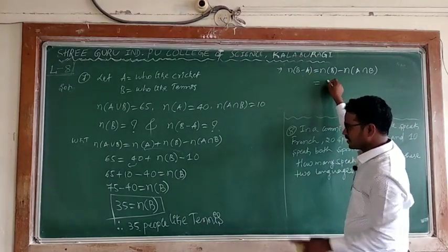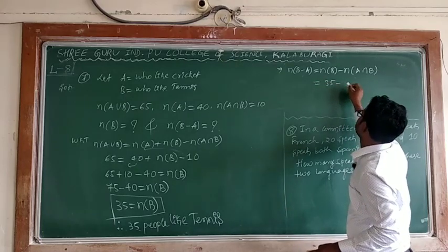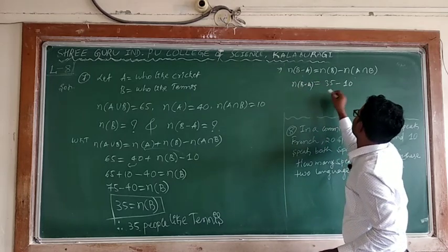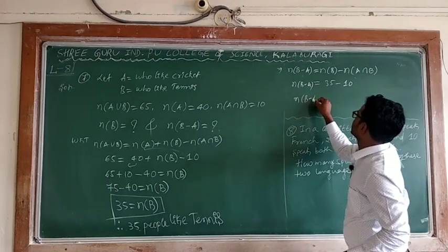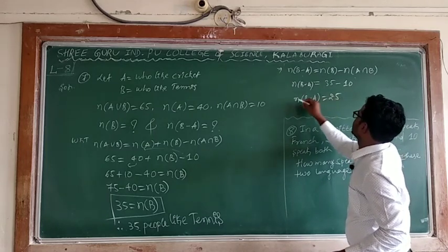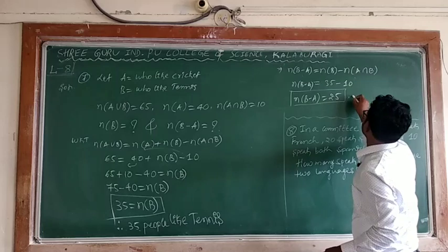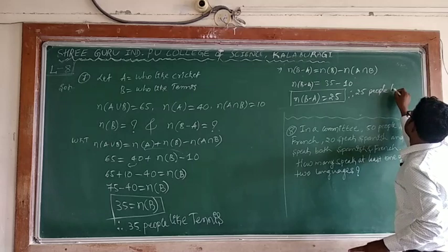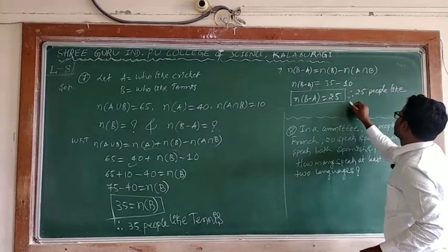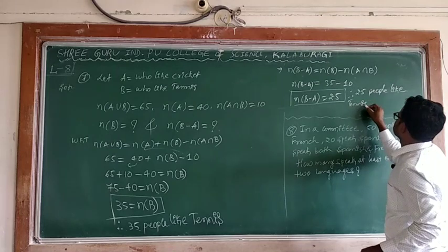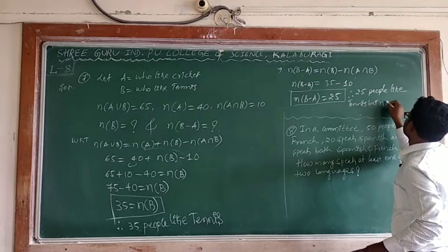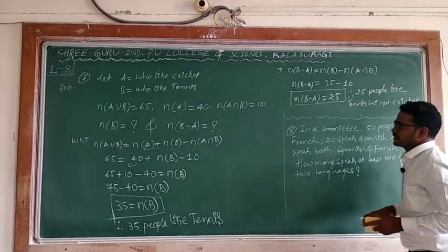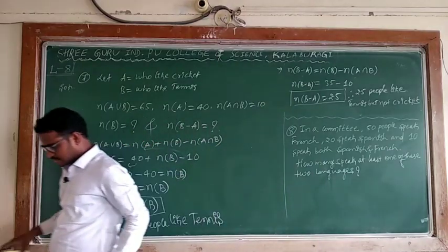What is N of B? N of B we obtained is 35, minus N of A intersection B, given as 10. So N of B minus A is 25. Therefore, 25 people like tennis but not cricket. Okay, this is the thing. This is about the given seventh one.